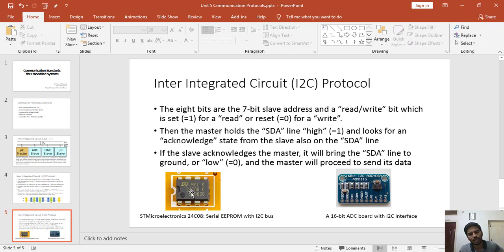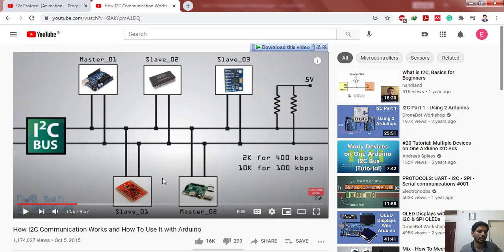If it is complex, peripherals like EEPROM and ADCs hold the data, and you cannot get the data simply by addressing the slave, because there are many locations where you have data. So in that case you have to send the location address as well.